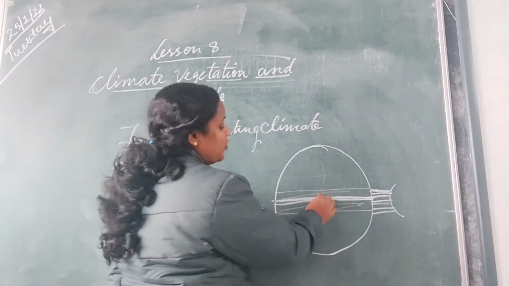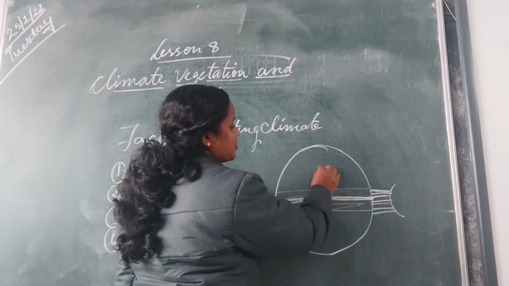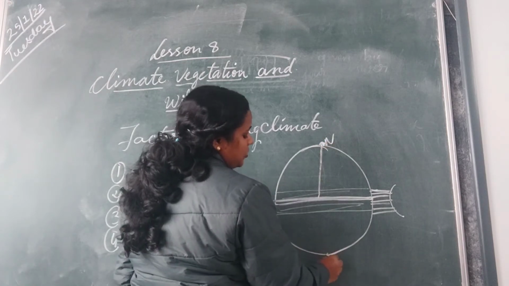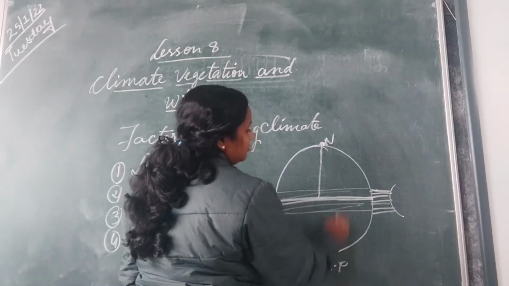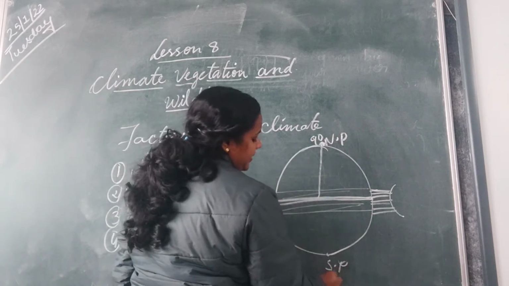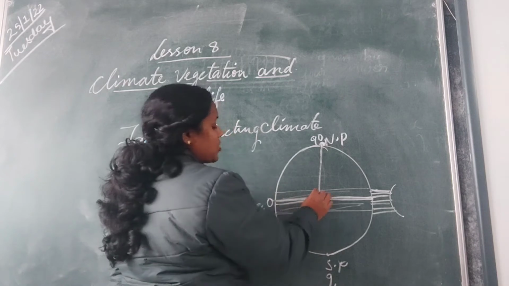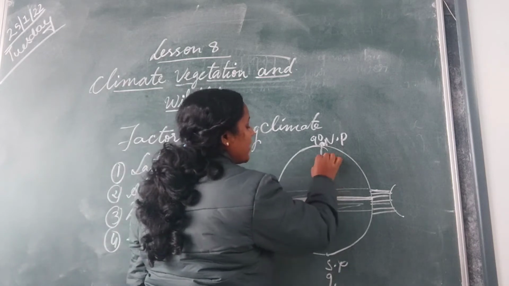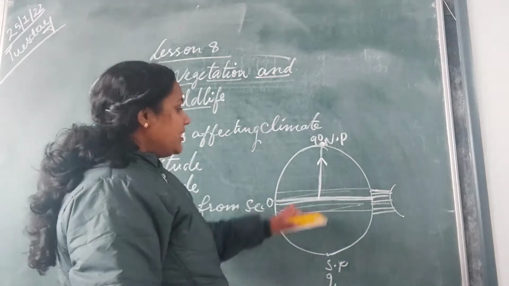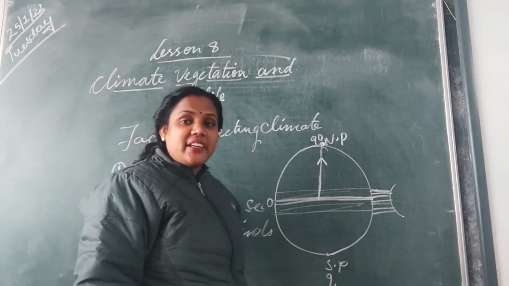And as you move from the equator towards the poles, here it is the North Pole, South Pole, 90 degree, 90 degree. Here it is 0 degree. So when you move from the equator towards the higher latitudes, the temperature will decrease.